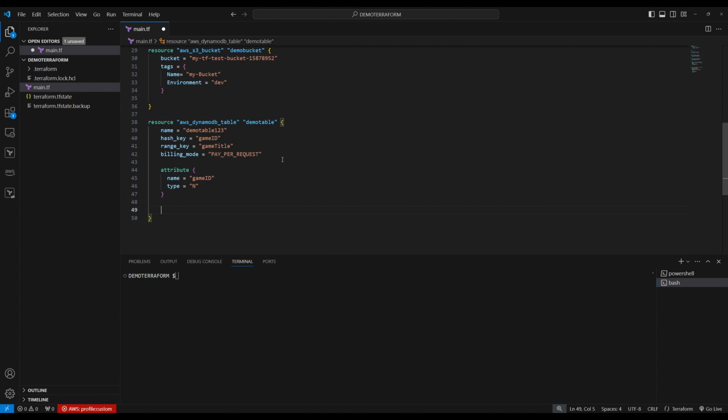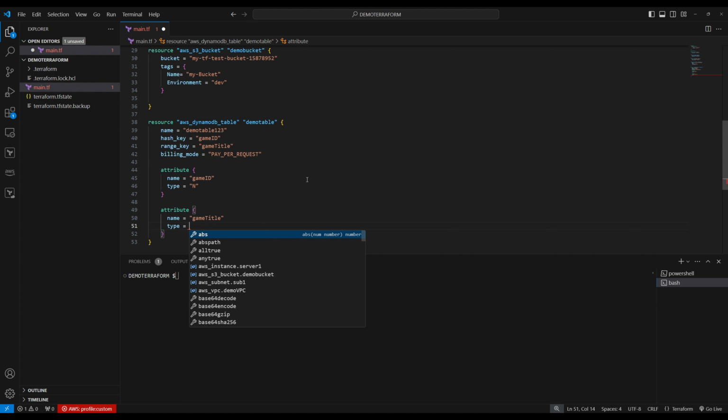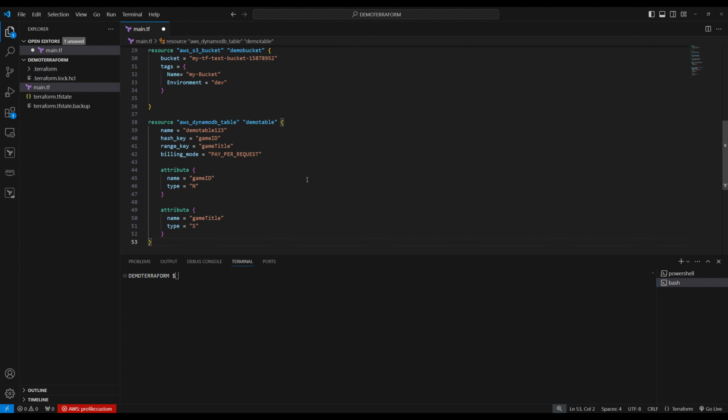And let's give another attribute. It will take name, and name is this attribute right here. Copy, paste. Now it will take type. Type is, so this is a string. String. Okay, so now it's ready. So our config file is ready now. Let's save this file. File, save.